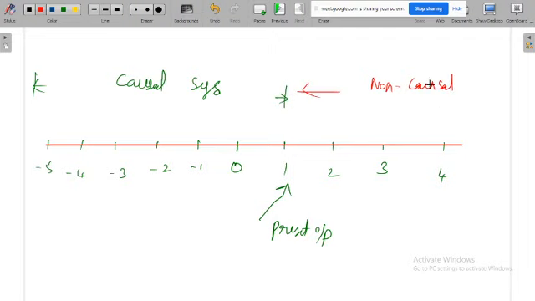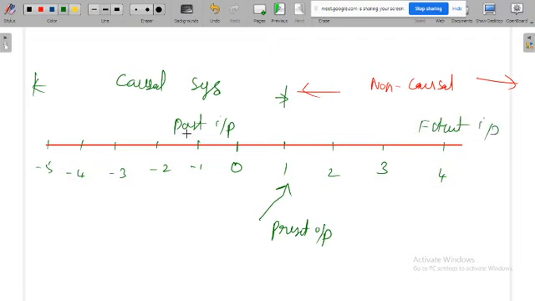Again, we are just measuring at t is equal to 1. You can even measure at t is equal to 3. Then whatever the number that is less than 3, if you have input in that range, definitely that system is causal. If it is beyond 3, then definitely that is non-causal. So this is past input, this is future input.